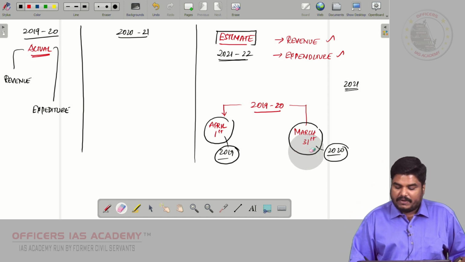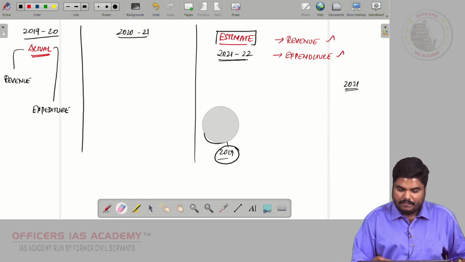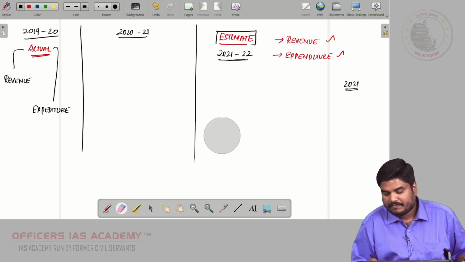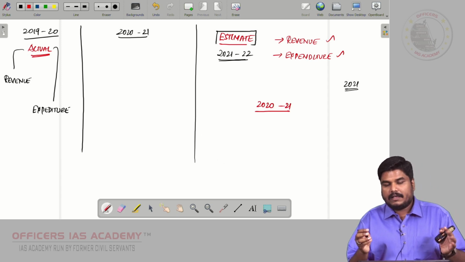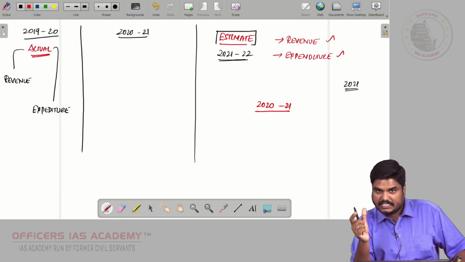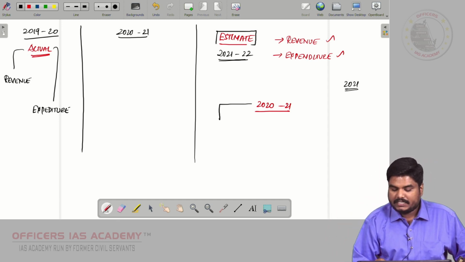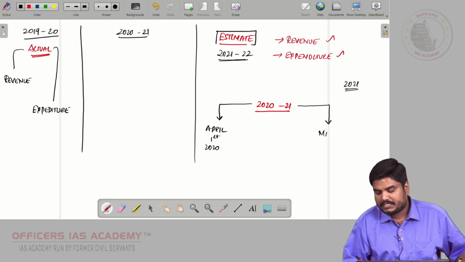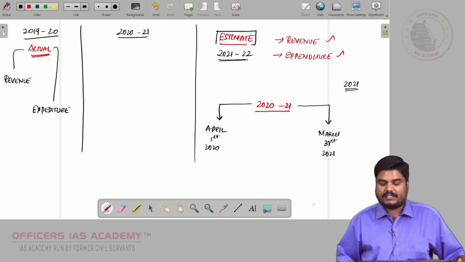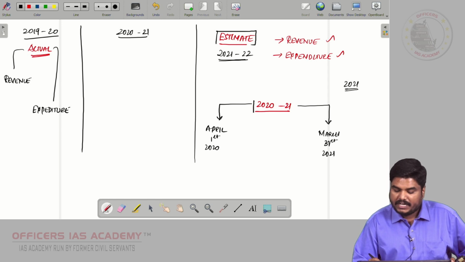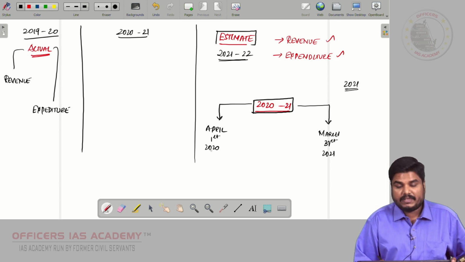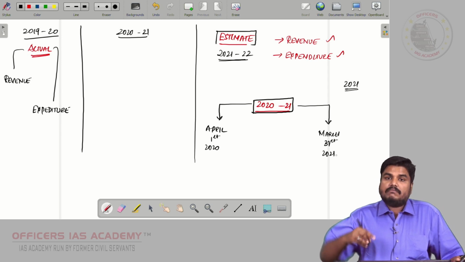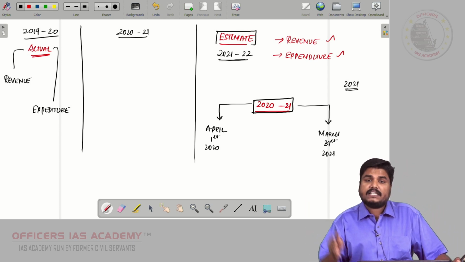What about 2020-21, friends? As you all know, the budget year or financial year of 2020-21 starts from April 1st, 2020, and goes till March 31st of 2021. So the financial year of 2020-21 starts from April 2020 and goes till March 2021. That means this financial year is yet to be over.